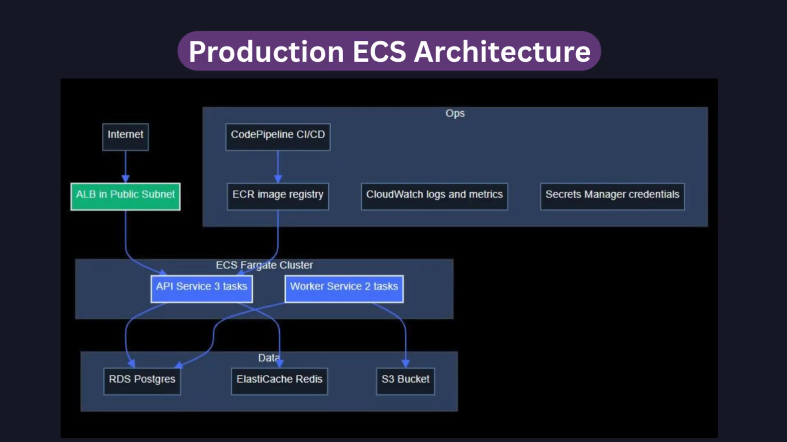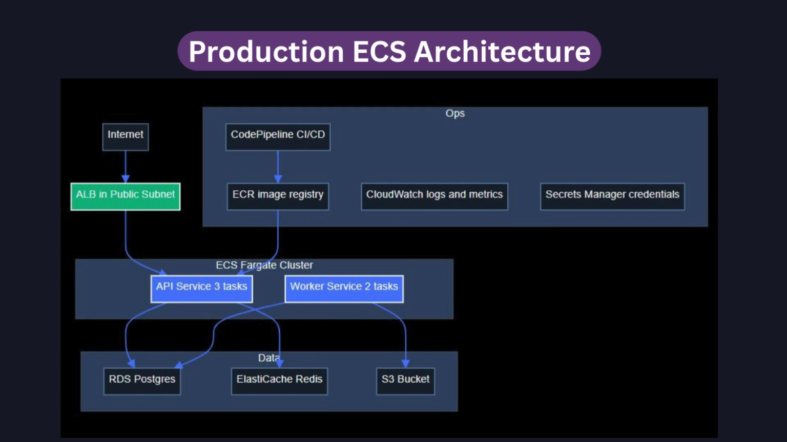Production ECS architecture runs Fargate tasks in private subnets with no public IPs, and all inbound traffic flows through an application load balancer. Container images are stored in ECR instead of Docker Hub. Logs and metrics go to CloudWatch using the AWS Logs driver. Secrets are pulled from Secrets Manager at task startup. CPU and memory limits should always be set.